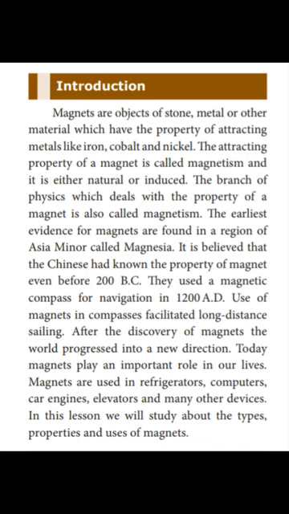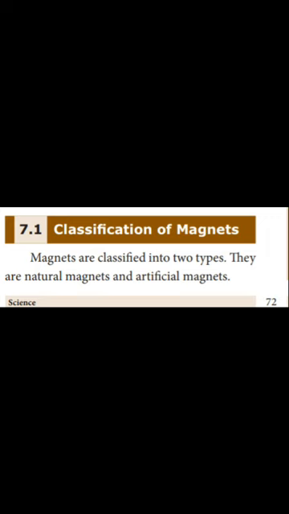Today, magnets play an important role in our lives. Magnets are used in refrigerators, computers, car engines, elevators, and many other devices. Now, we will see the classification of magnets. There are two types of magnets. They are natural magnets and artificial magnets.